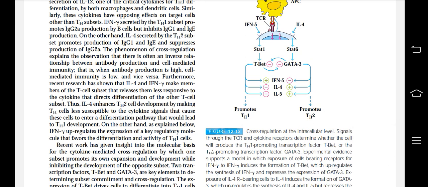Furthermore, recent research has shown that IL-4 and IFN gamma make members of the T cell subset that release them less responsive to the cytokine that direct differentiation of the other T cell subset. Thus, IL-4 enhances Th2 cell development by making Th cells less susceptible to the cytokine signals that cause these cells to enter a differentiation pathway that would lead to Th1 development. On the other hand, as explained below, IFN gamma upregulates the expression of a key regulatory molecule that favors the differentiation and activity of Th1 cells.